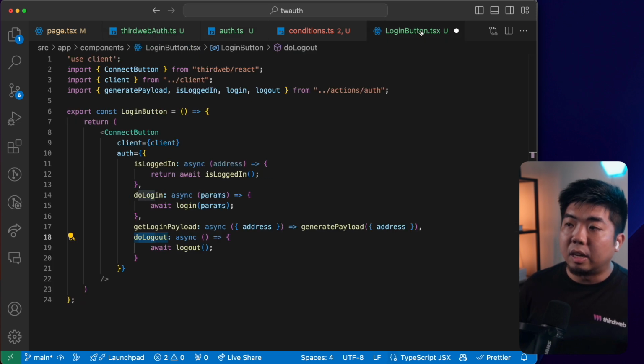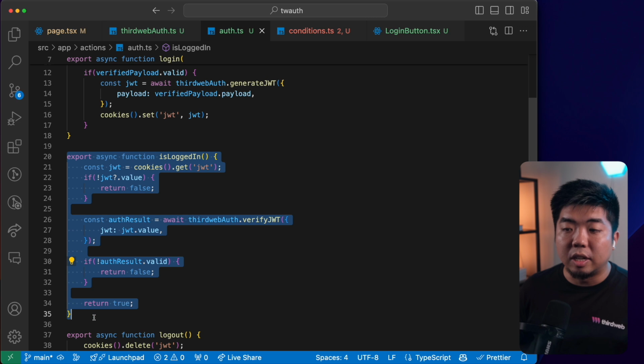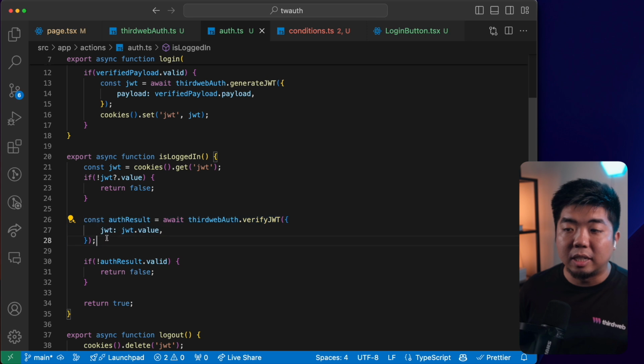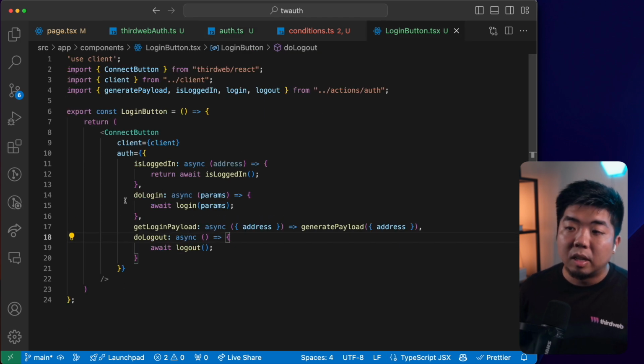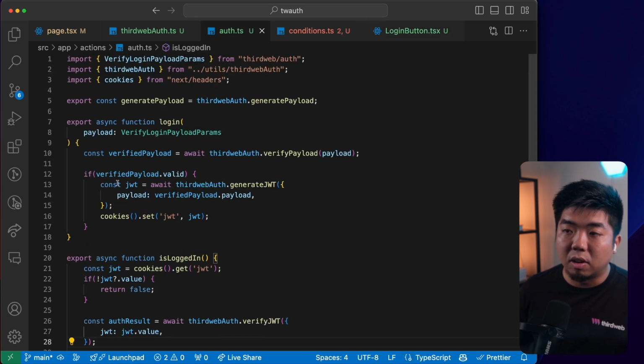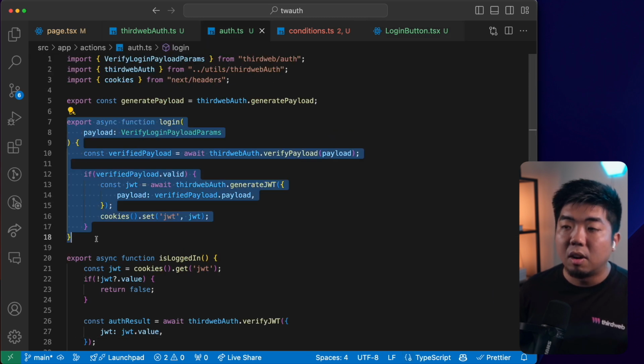So again, in our login button here, is logged in is calling our is logged in function here, checking to see if there is a JWT or a wallet that is already authenticated that we can verify and sign back into. Do login calls our initial login here. So it calls our login function here, which is going to take our payload params and verify it.